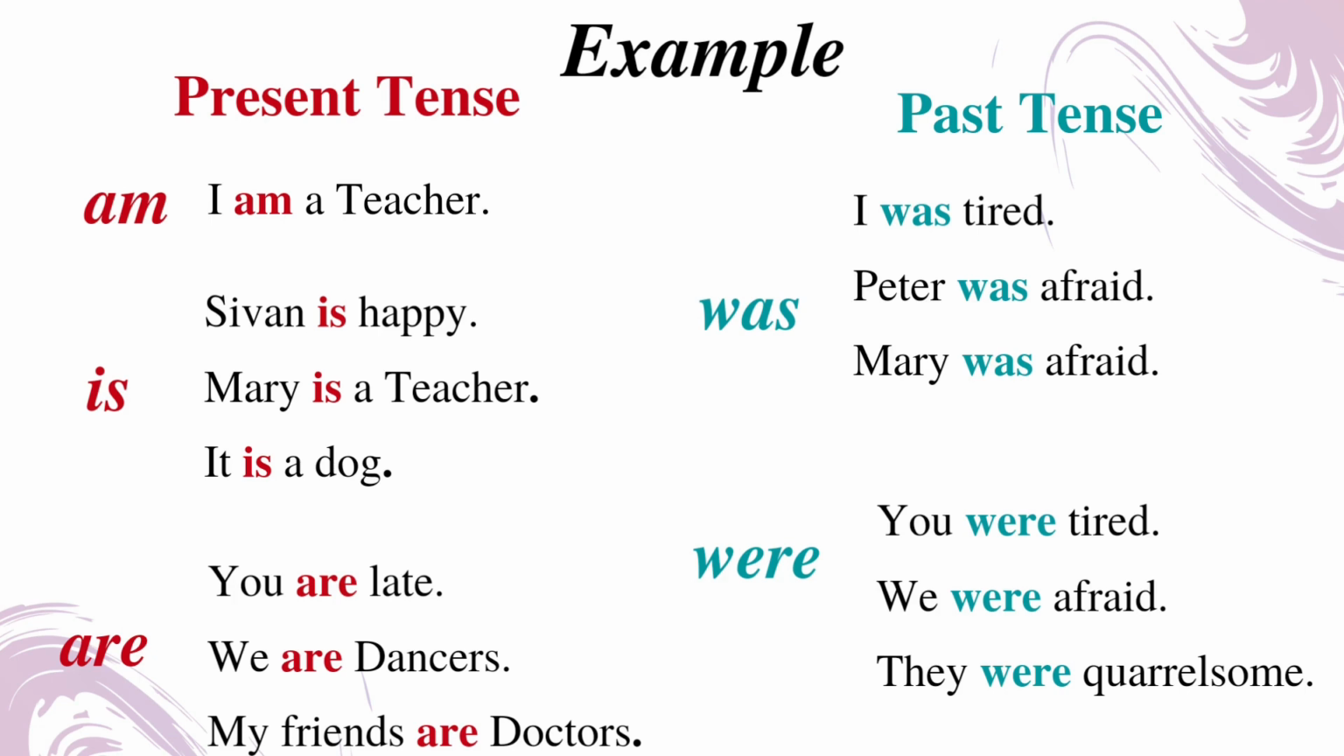Next, let's see the usage of is. Shivan is happy. Mary is a teacher. It is a dog. The next auxiliary verb is are. Look at these examples, guys. You are late. We are dancers. My friends are doctors. The last primary auxiliary verb is were. Look at these examples. You will understand its usage. You were tired. We were afraid.